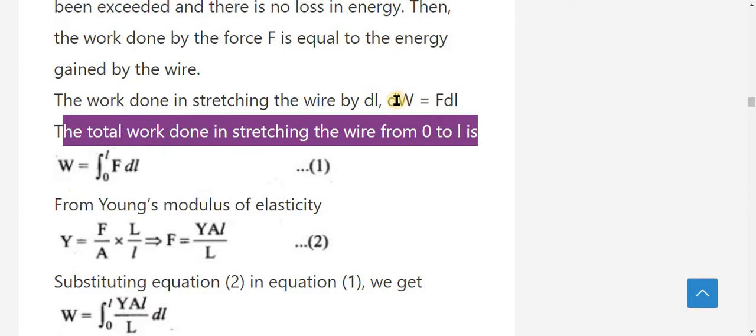So integration of dW is nothing but W. W is equal to integration from initial point 0 to final point L of F into dl, because the formula for work done is nothing but force into distance. So 0 to L limits, force into distance means F into dl. This is equation 1.